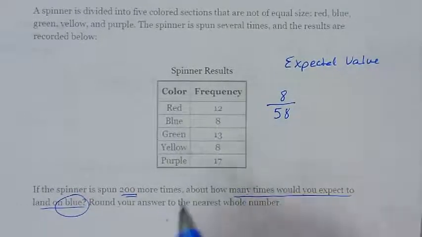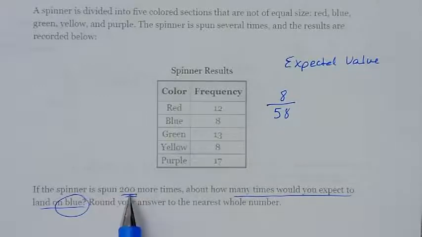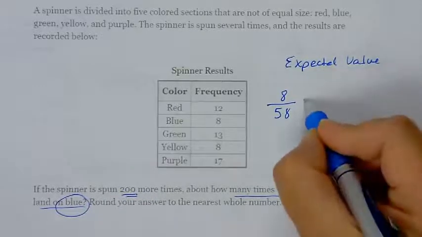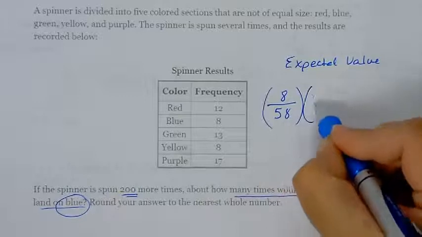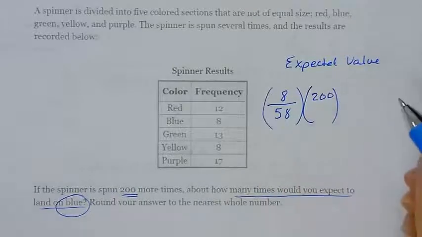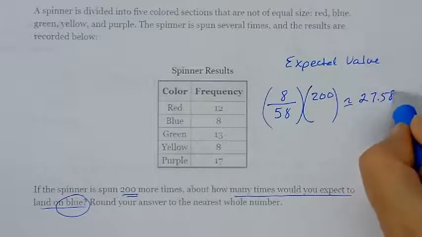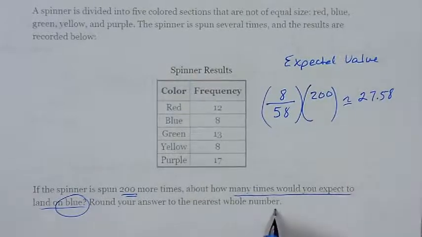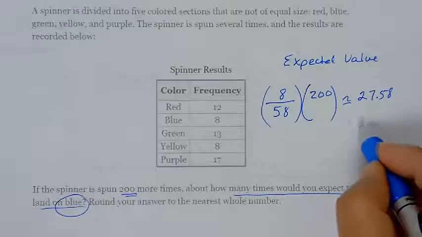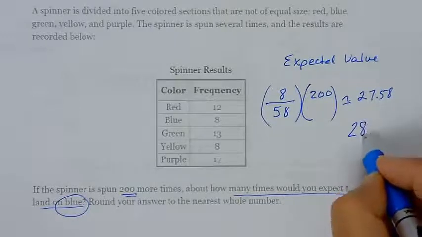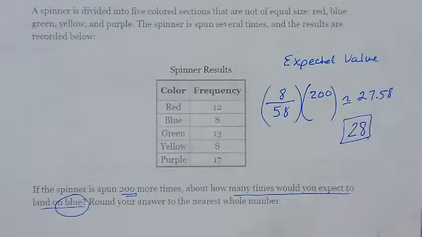And if I want to find out how many times that happens for 200 spins, I'm going to multiply this times 200. So I can expect that it's going to happen approximately 27.58 times. And this actually says round to the nearest whole number. So we're going to say if I spin 200 times, about 28 times it should land on blue.